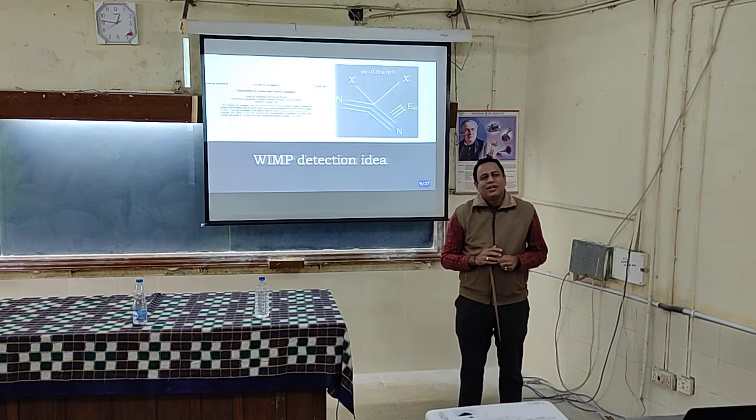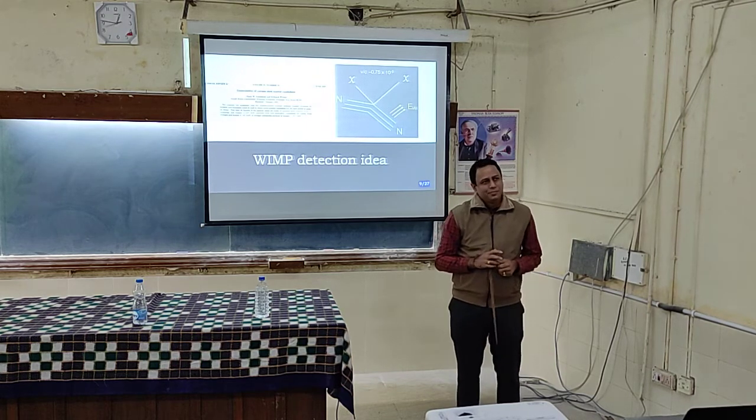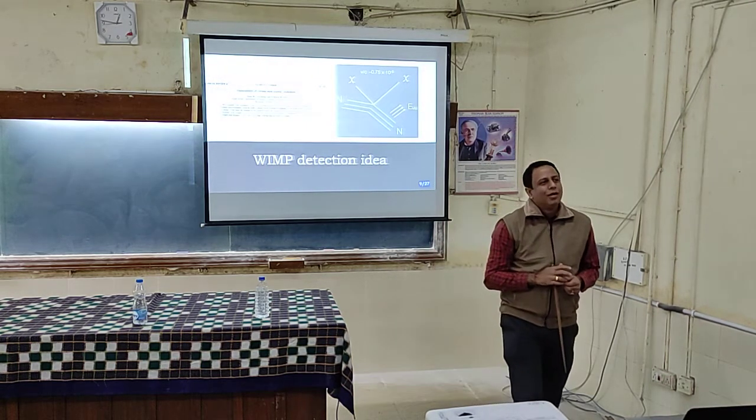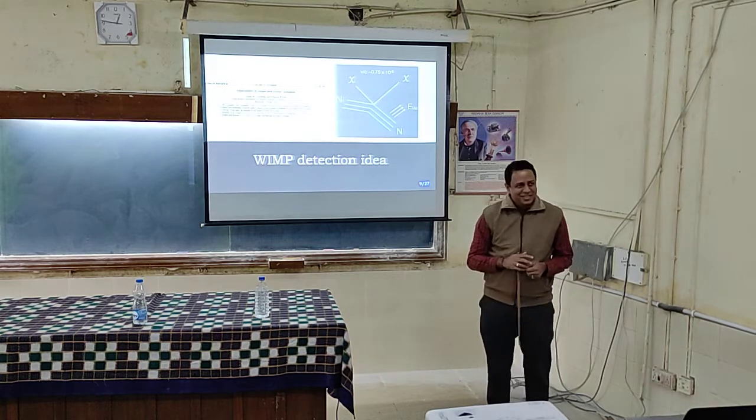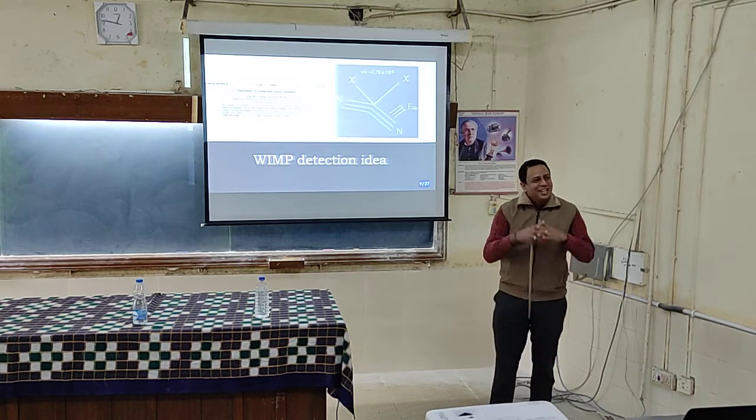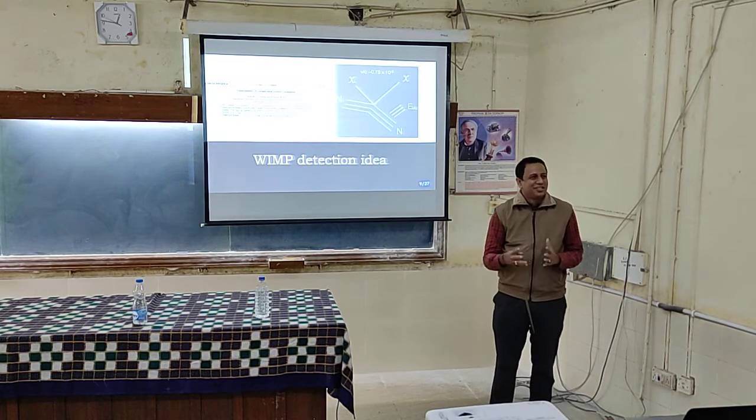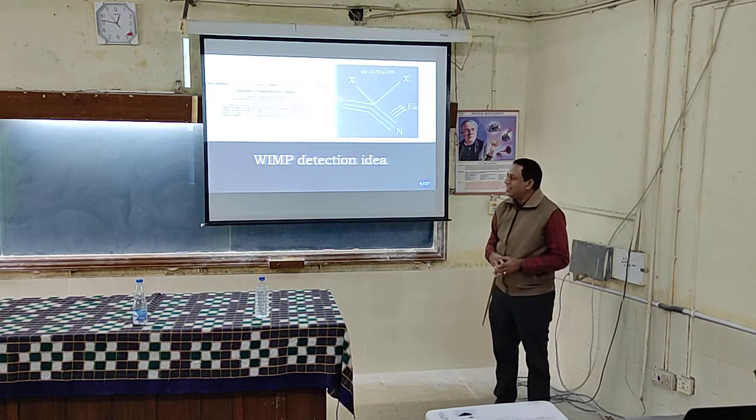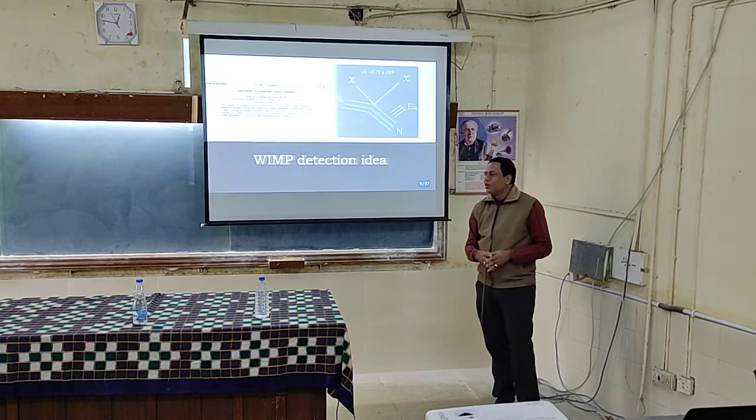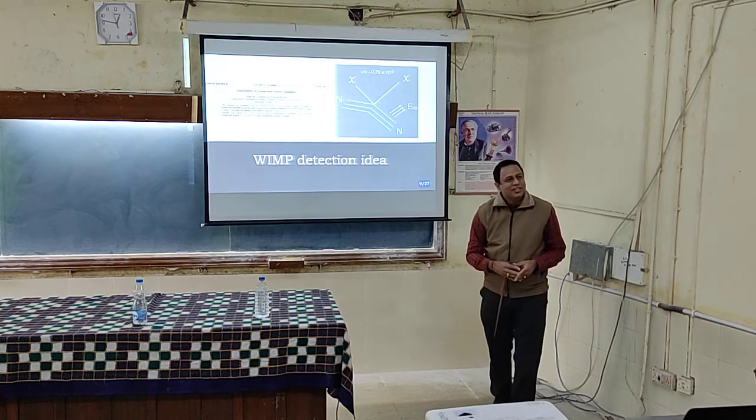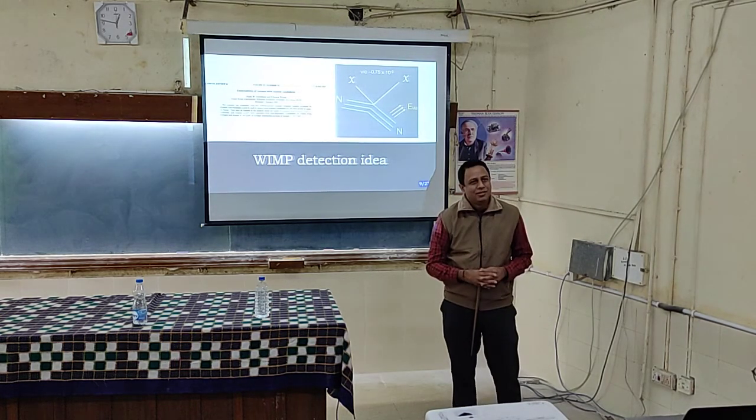So now, what is the process of ruling out other particles? You will see it is very complex. We have to shield our detector so that nothing comes there. We have to go underground. So that is the challenge. Not only that, the recoil energies are also very small.